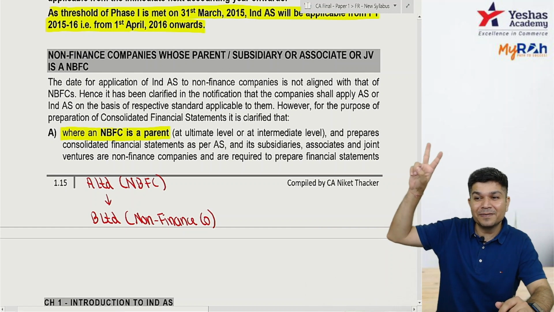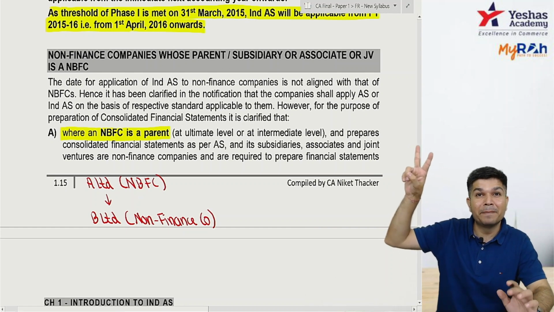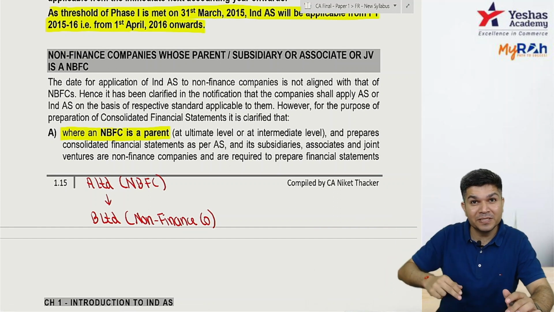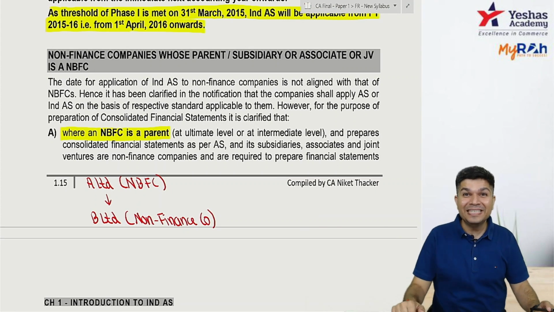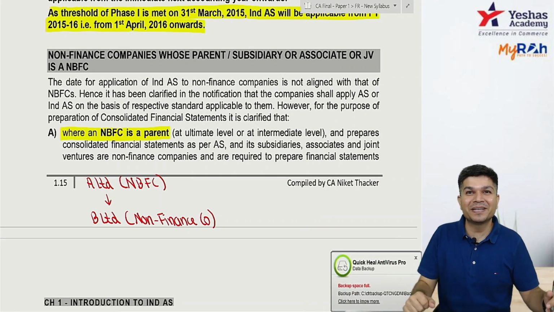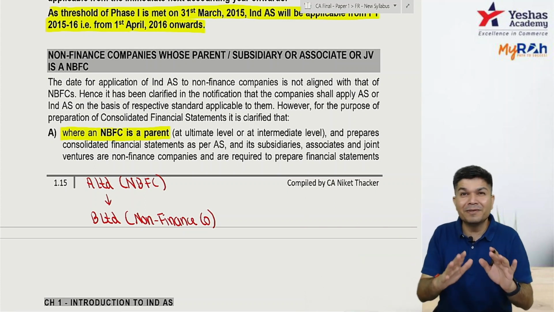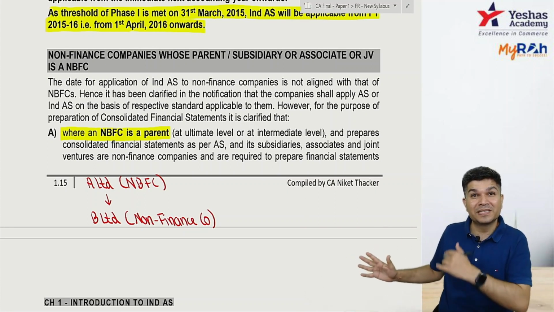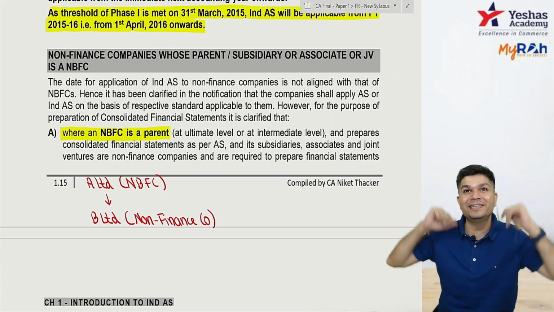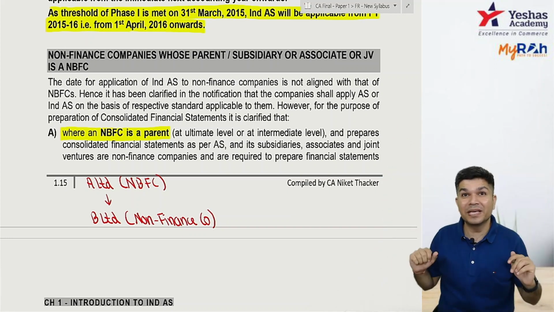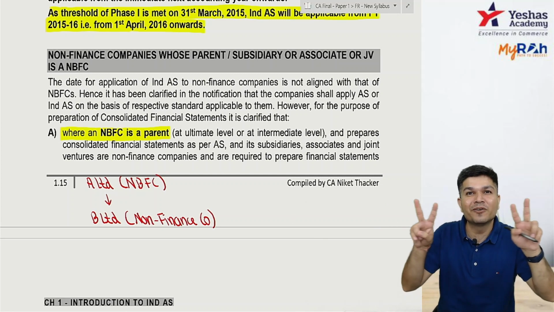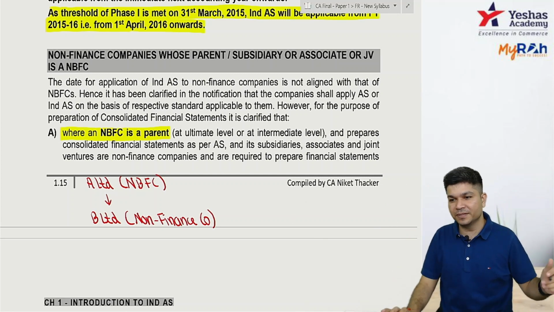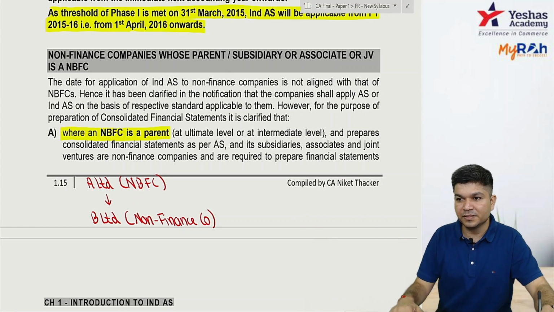So now 16 and 17, parent are preparing CFS. Parent will need data from subsidiary, which has to be as per AS. The subsidiary, what happens? Subsidiary will prepare as per IND AS from 1416 only. But for 16 and 17, they have to give data to parent who is following AS. So they have to give data to parent as per AS. The subsidiary has to maintain dual set of books for 2 years. Did you got it? Subsidiary has to follow dual set of books for 2 years.